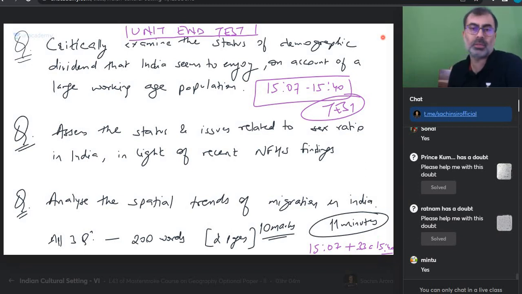Quickly. So everyone, you have 2 minutes to submit. Jisne bhi submit kiya, we will look at that. Only one answer. If you have 2 pages in that, that's okay. Submit both the pages together. Only one answer which you feel is the best. So you have a 2-minute window to submit that answer.